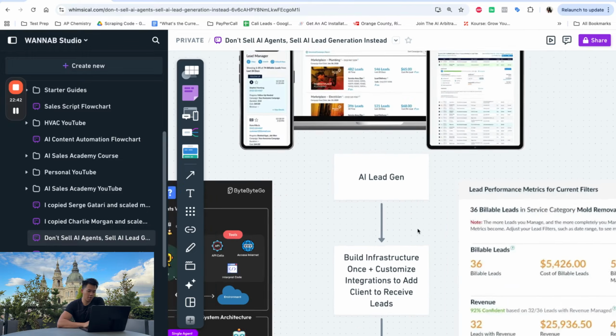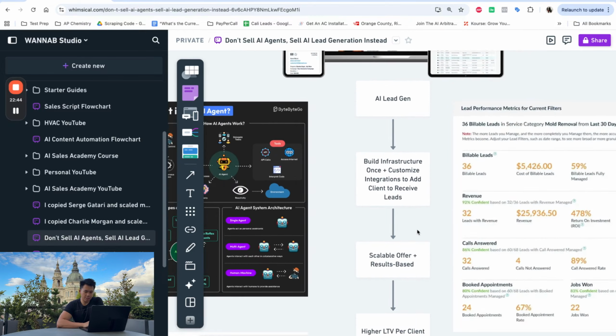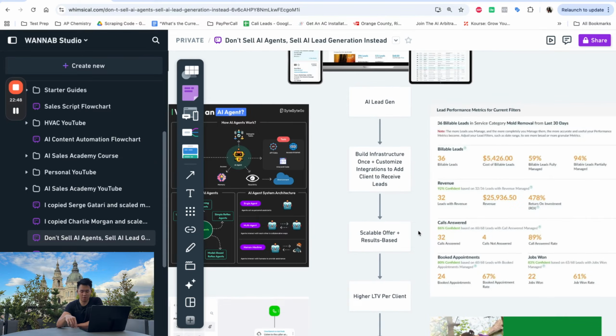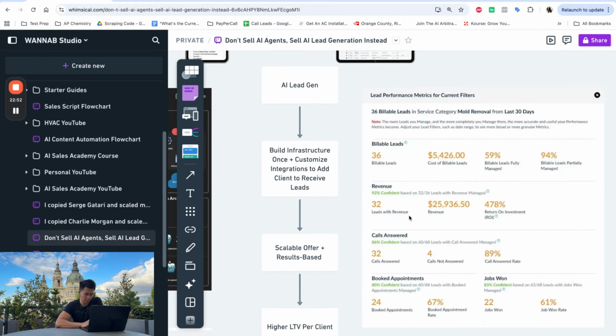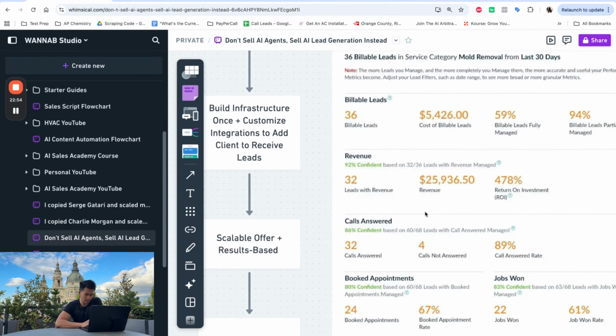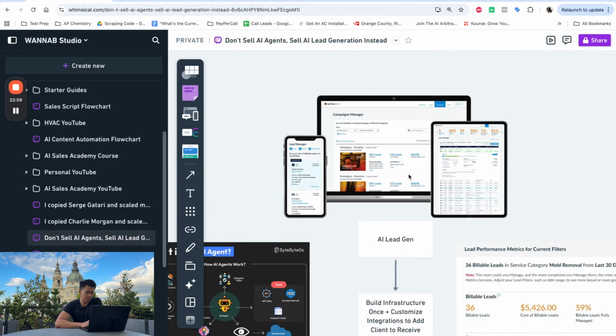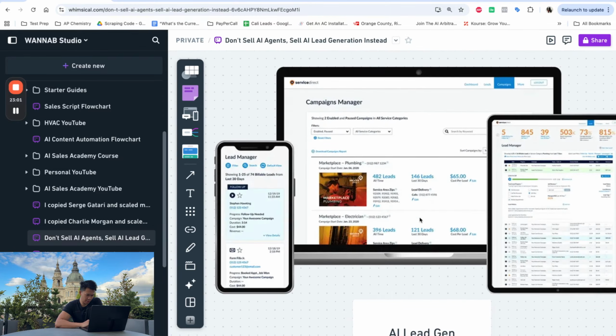Now, how do we do this, right? What you want to build is an AI lead generation platform, right? So you have a platform. You're not building platforms within each business that you work with. You own the platform, right? You have a dashboard to go over leads. People can plug and play, see what kind of leads they want, right? Like, oh, get an estimate of the pricing, they put in the areas that they serve, all those things.